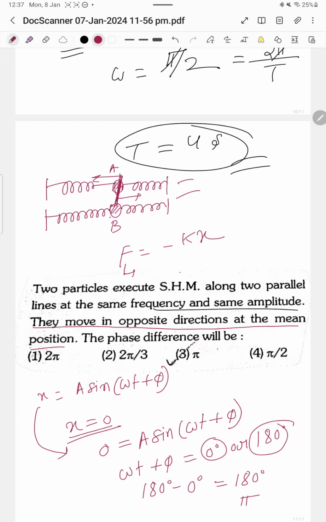So at x equals 0, the directions of movement are opposite, as we see here. They move in opposite directions at the mean position.